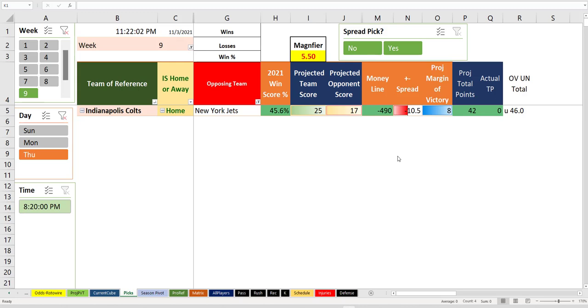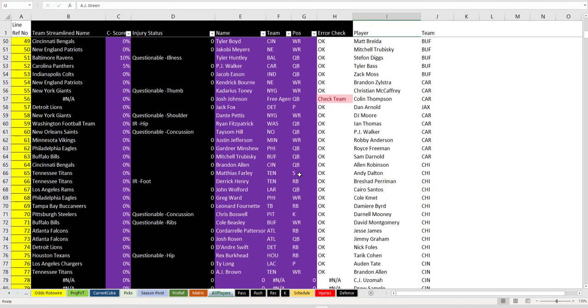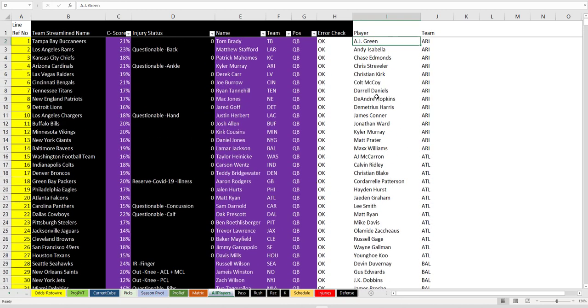So, getting those two things out of the way. I was working on this for hours tonight, watching hockey while simultaneously doing work on this file. As I was updating players and going through the entire player list, seeing who's a free agent and who's been traded, and oh, Zach Ertz is on Arizona now, and Amir Abdullah is on Carolina now, I realized that I'm not even complete in doing all the new roster changes. I'm just catching up with some of them that are hitting the stat sheet, probably from last week. So there's a ton more work to do, even though I already spent a couple hours on this tonight.